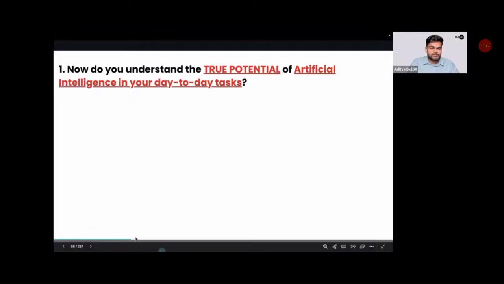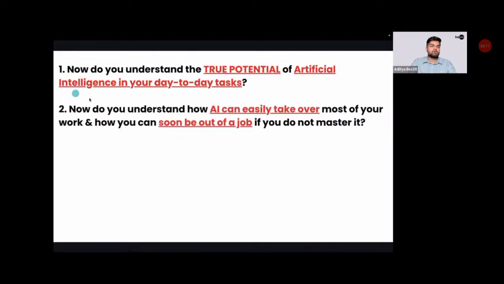Now, do you understand what the true potential of AI is for your day-to-day tasks? Yes. Absolutely right. Now, do you understand how AI can easily take over most of your work, and how you can soon be out of a job if you do not master it? Doesn't matter what kind of work you are doing right now, AI can easily take on most of your work, AI can automate most of your work, and you can easily soon be out of a job if you do not master it.